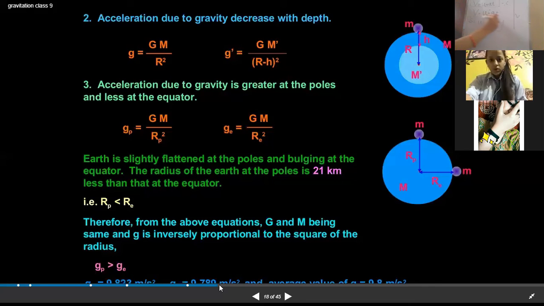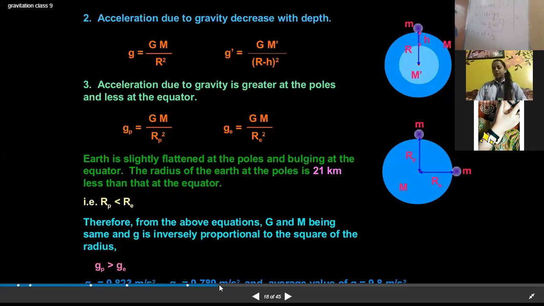Now, instead of S, although this is distance, it's now height. So we can rewrite this equation, instead of S, as h is equal to ut plus half gt square.